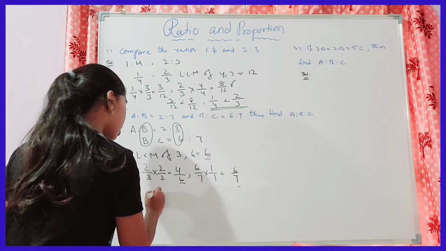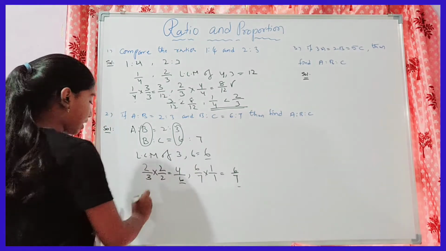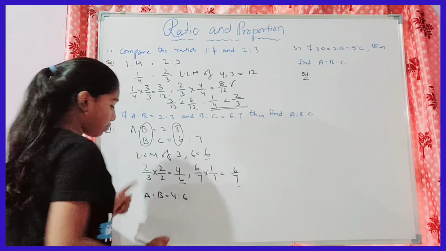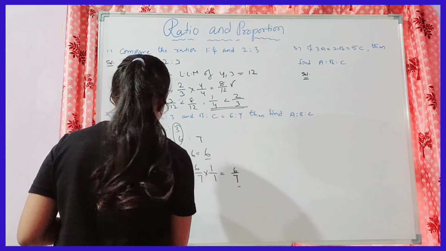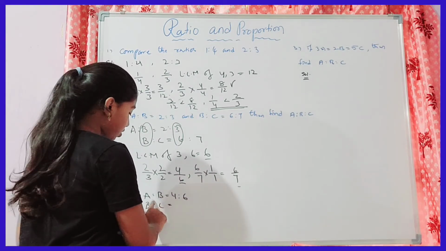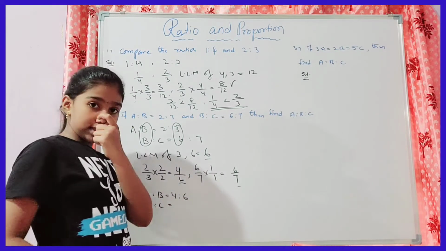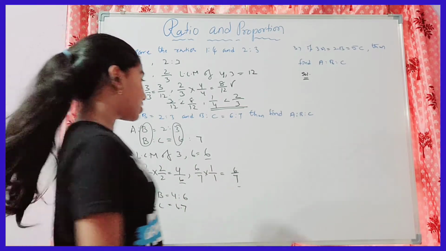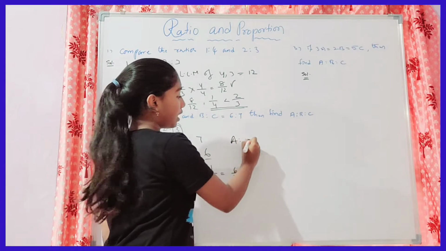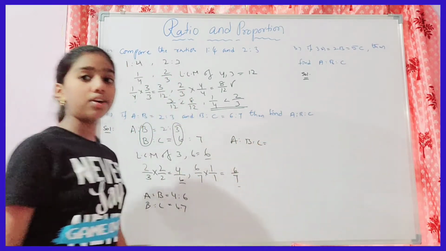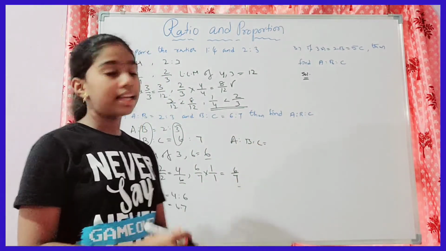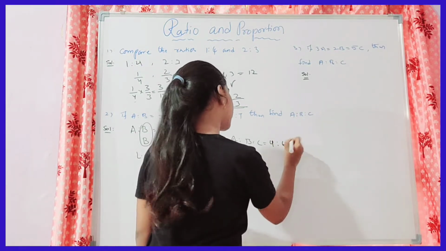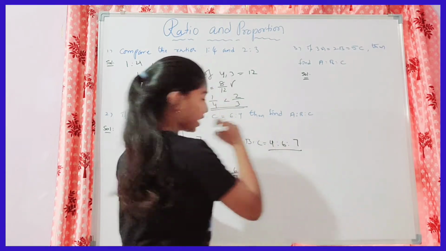So A is to B equals 4 is to 6, and B is to C equals 6 is to 7. Now we can write the answer. A is to B is to C, since we already got the B value equal, is 4 is to 6 is to 7. That is the ratio.